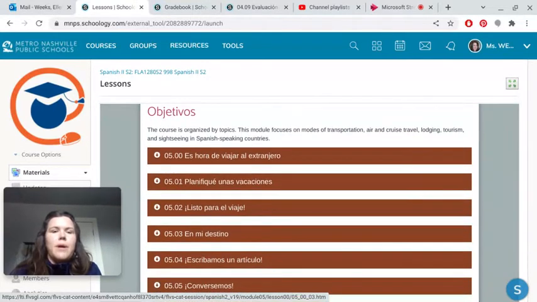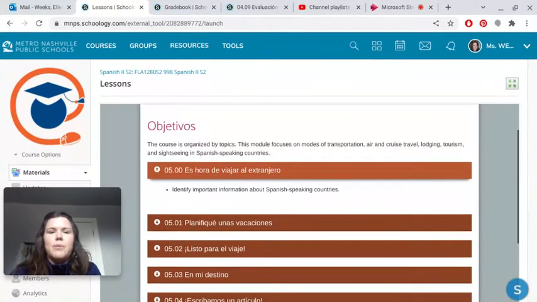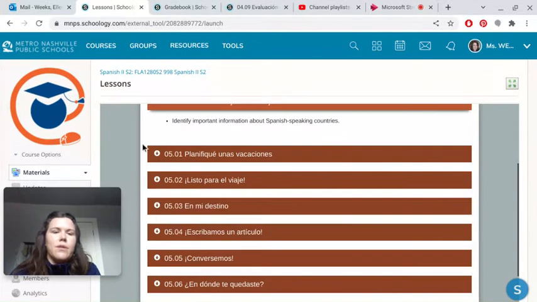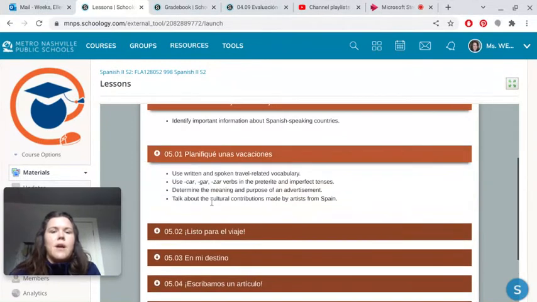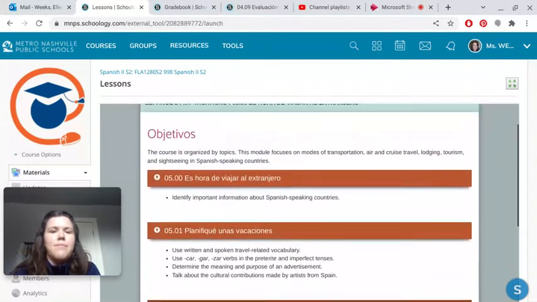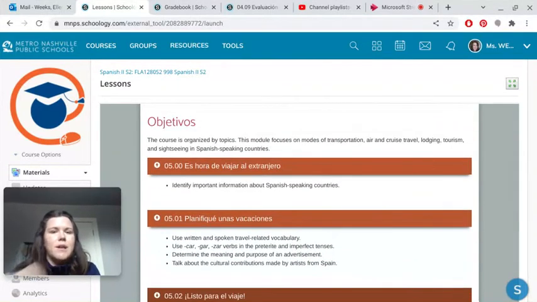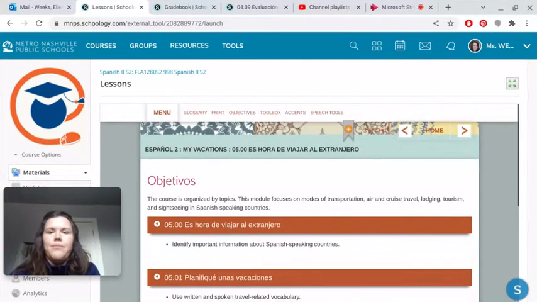And this goes through the objetivos for every lesson. So your objetivos for 05.00 es hora de viajar al extranjero. Okay, so identify important information about Spanish-speaking countries. So that is your big objective for this. And if you click through all of these, you can see the objectives for all of the lessons. And these are also in your syllabus. So you can find this in your syllabus too. Okay, click through the next section.